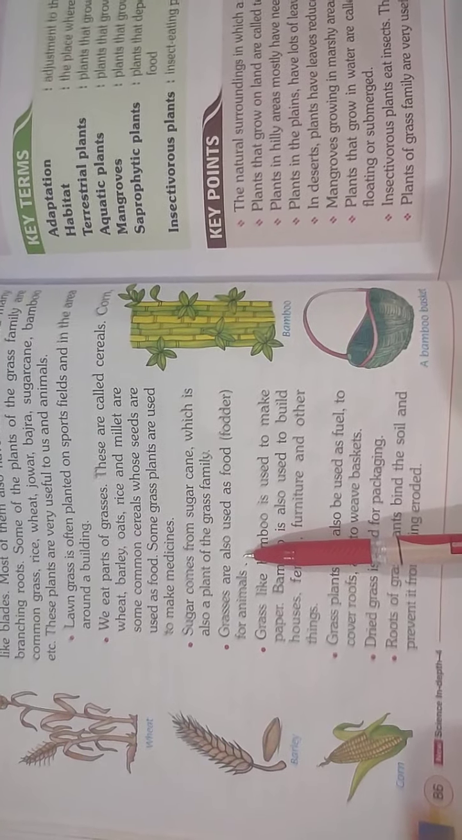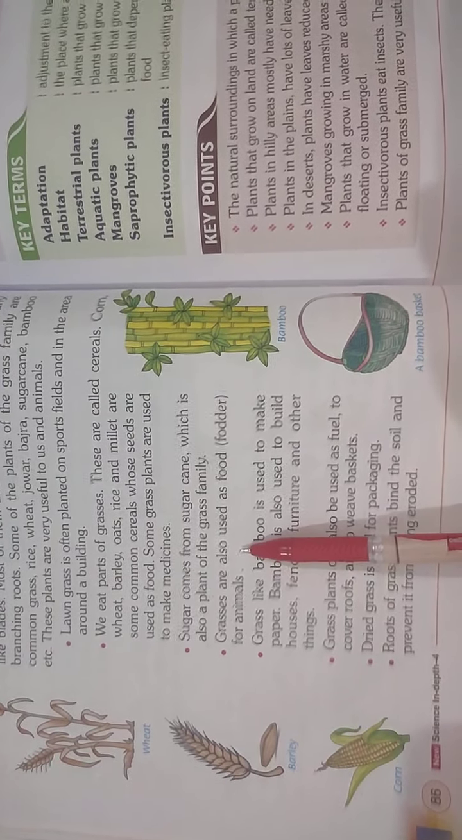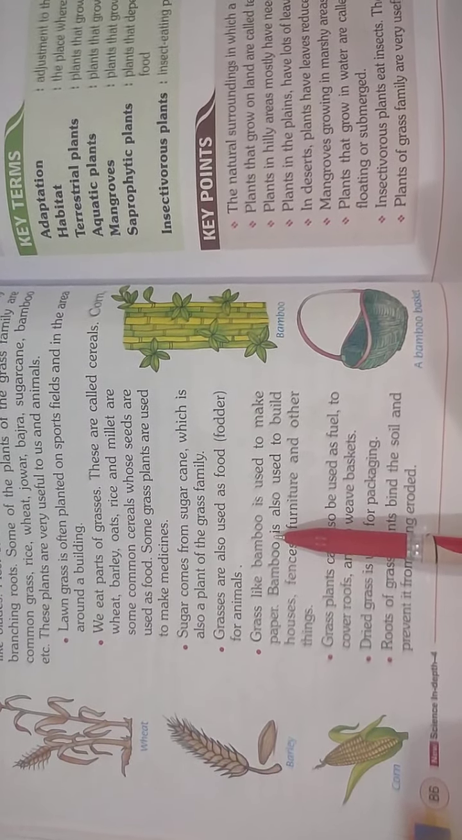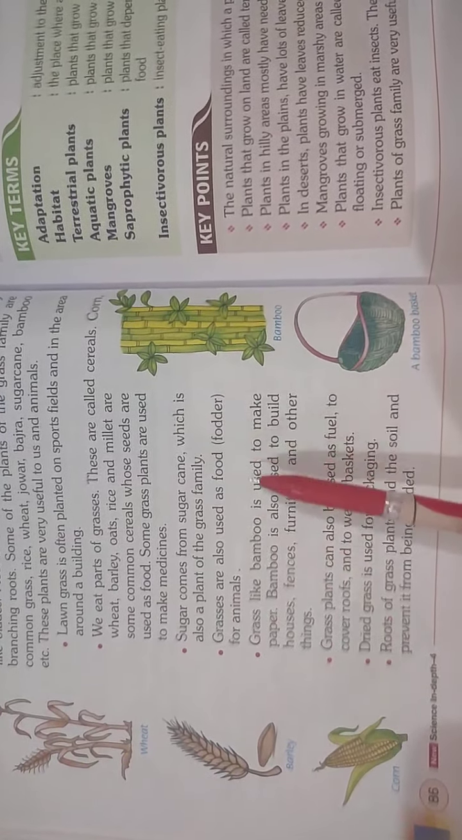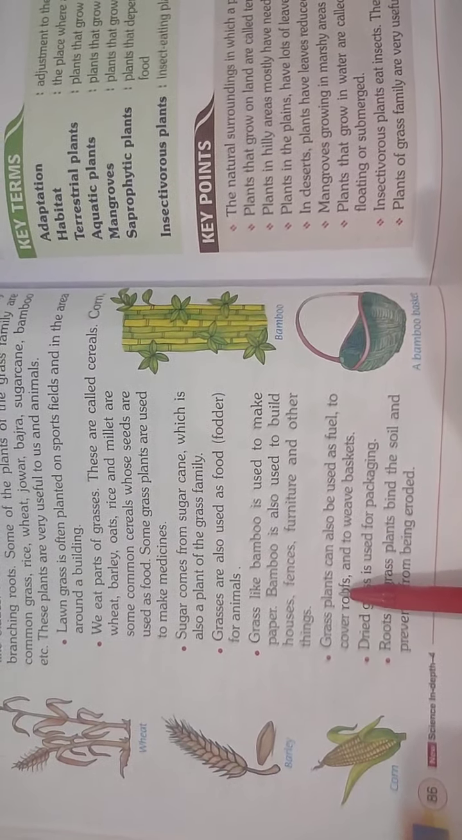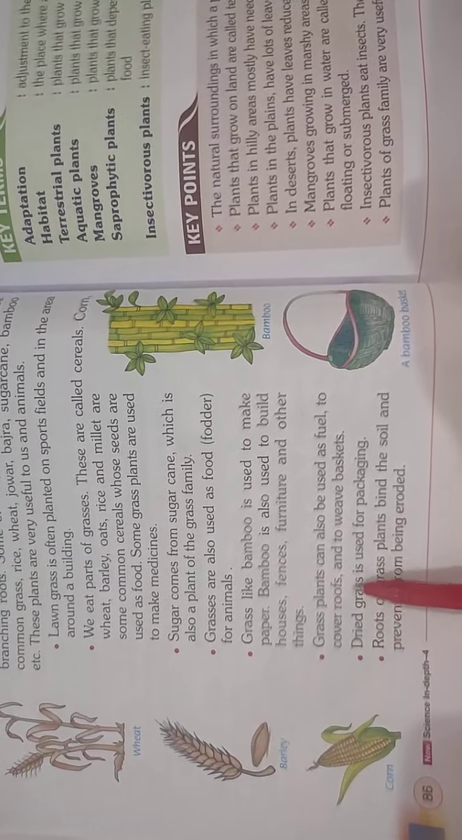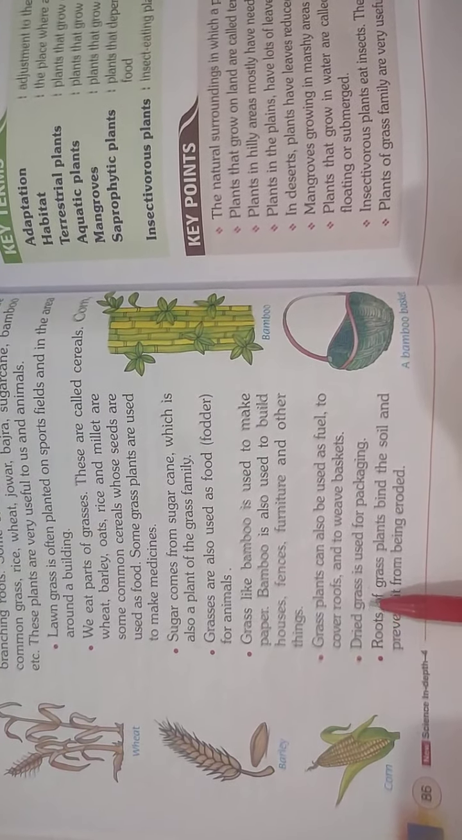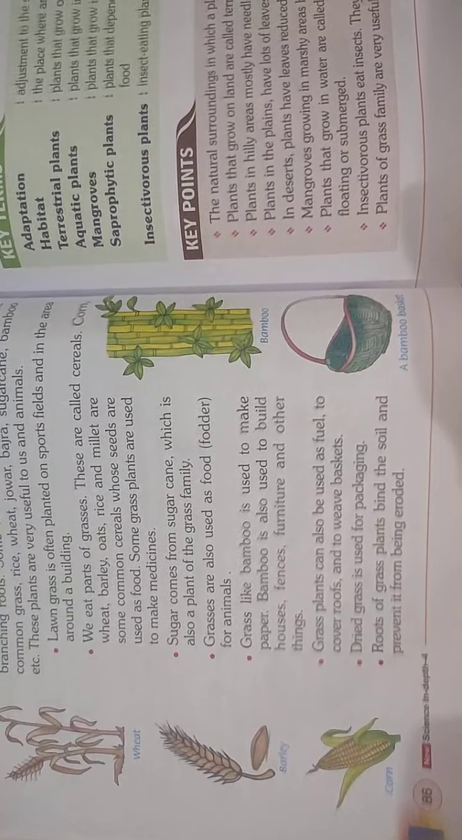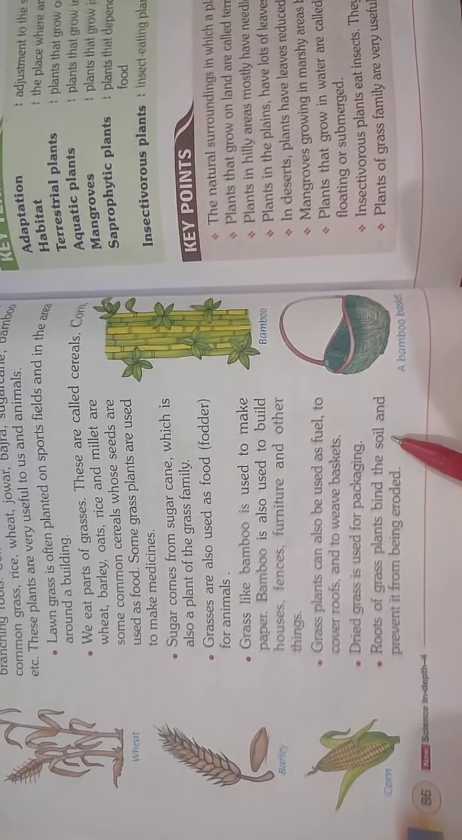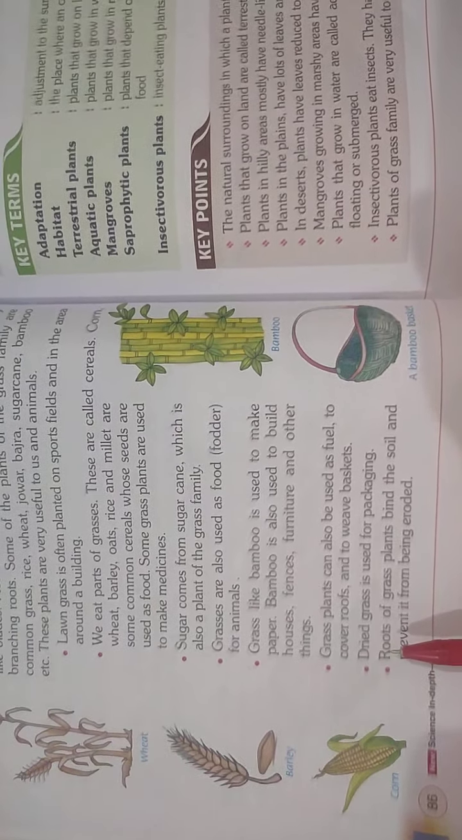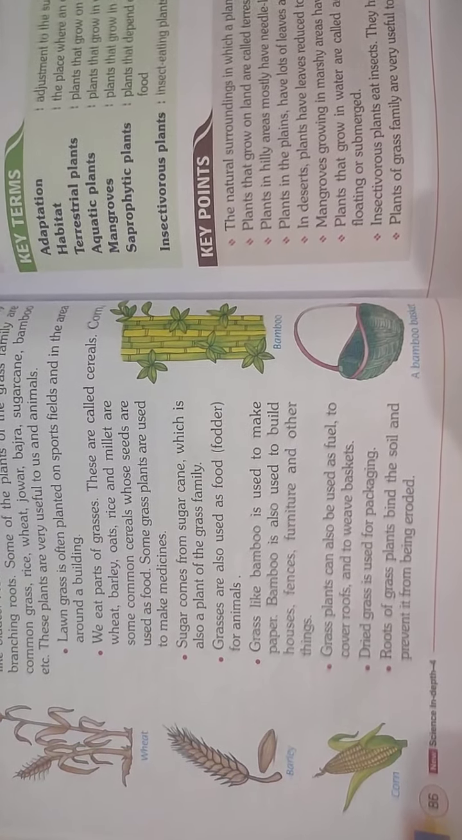Grass is eaten by herbivorous animals as food. Grass like bamboo is used to make paper. Bamboo is also used for making different furniture. Grass can also be used as a fuel and to cover the roof. Even dry grass is used as packing material. The roots of grasses help in binding the soil and prevent the soil from erosion. That's all.